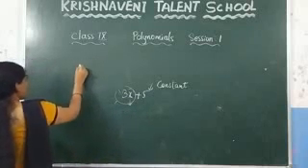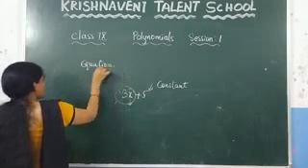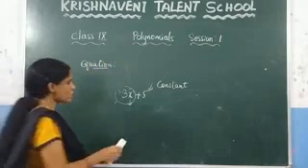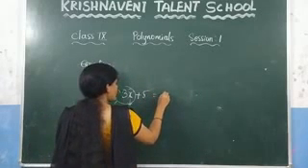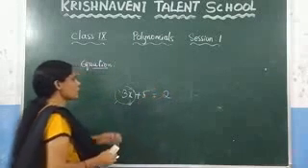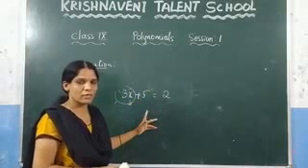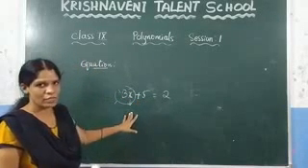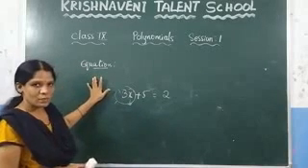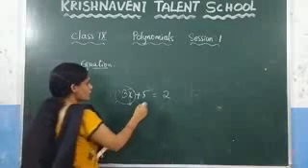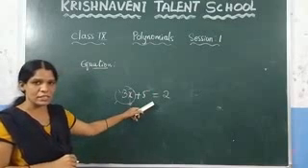The next one, algebraic equation. What is meant by an algebraic equation? If in a statement two things are equal, we call it an algebraic equation. Consider 3x plus 5 is equal to some value, let us consider 2. We call it an algebraic equation because it is a statement making two things equal, and here we can find the value of x. Here you can observe that the equality symbol is there, so we call it an equation.